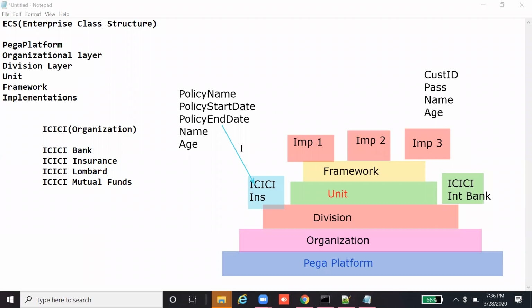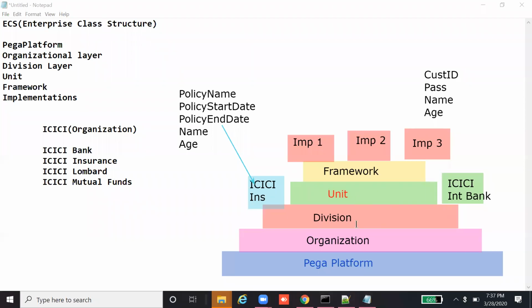So here, if you compare the insurance application and this internet banking application, both are sibling applications because both of these are built on division. Which division? On the top of division, we have insurance and internet banking. In these two applications, the common things are name and age. Both are of the same properties. In this case, why do I need to create the properties here and here instead of creating them in each application?